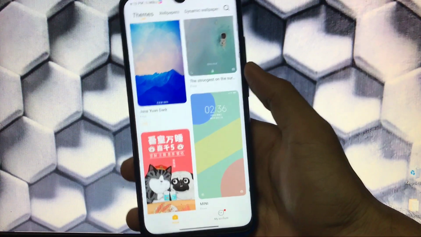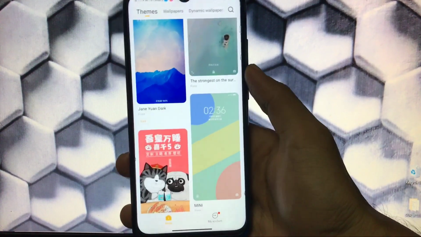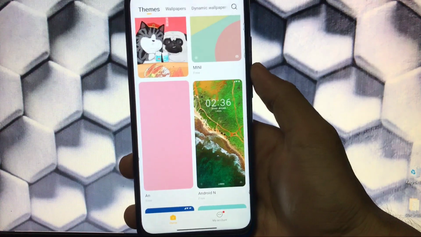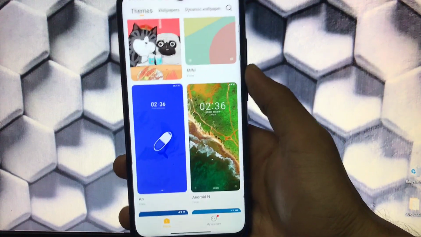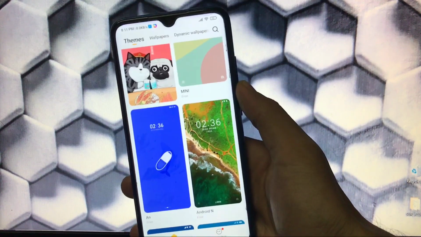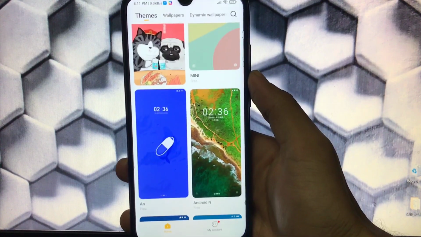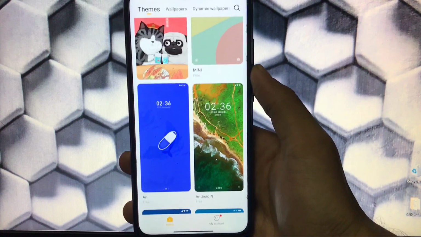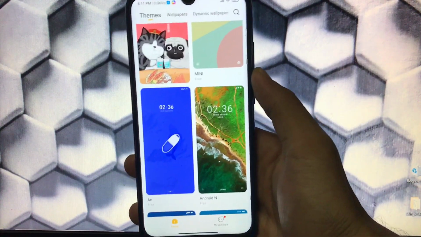Welcome back to Tech Karan YouTube channel, and in this video I'm gonna share with you some other cool MIUI 12 supported themes for your device. If you're using MIUI 11 or MIUI 12, I'm gonna share with you some great themes which are just great looking on a MIUI 12 running device. So let's get started. Let's check out which are those themes. Make sure to watch this video till the end to get to know which are those themes.